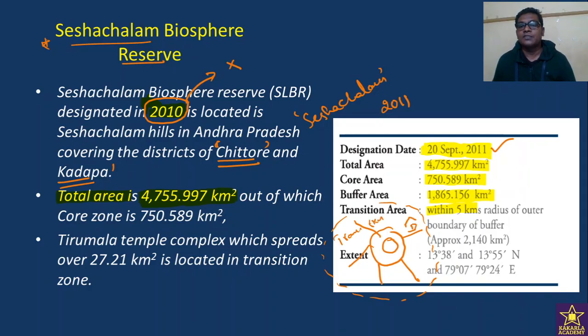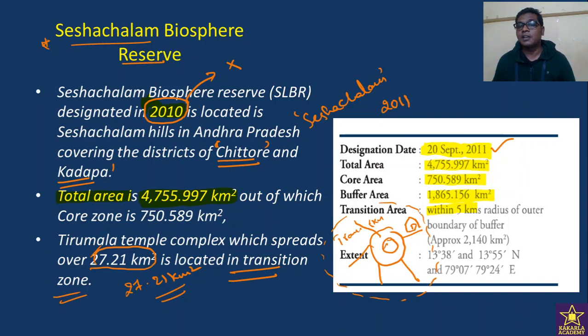That's why the Tirumala Temple Complex, which spreads over 27.21 square kilometers, is part of the transition zone. Whatever the Kalyana Katta, the Annadana Satralu, the Srinivasam complex, the Q complex, the shopping complex, the major temple and the choultries, all these temple complexes are part of the transition zone.